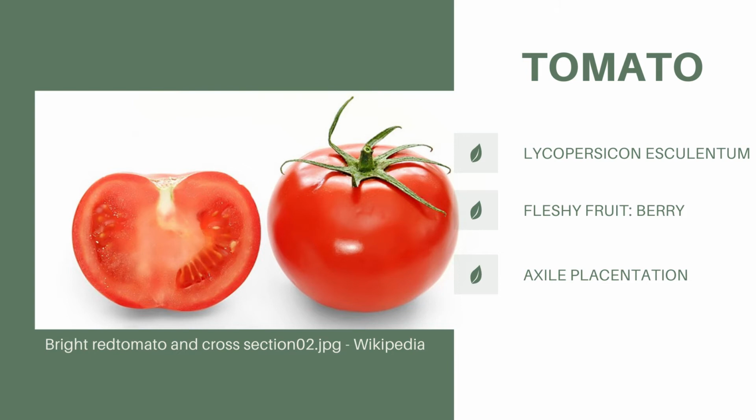Although it is called a vegetable, the tomato is technically a botanical fruit referred to as a berry. Most of the interior tissue of a true berry is soft and fleshy. The edible part of tomato is exocarp, mesocarp, and endocarp along with the seeds. In both the tomato and lemon, the ovary is multilocular and the ovules are borne on the central placenta. This means that tomato has axile placentation.